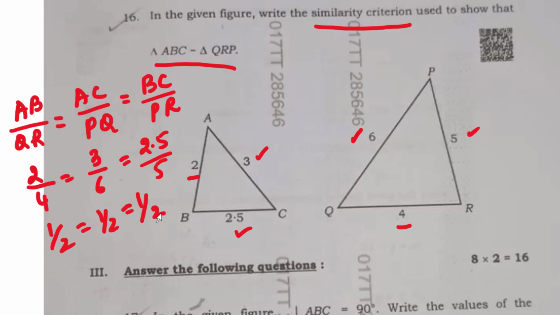So the ratio is the same for both the triangles. If you see the corresponding sides, then you say that these are similar triangles. Okay, clear, right? So what is the similarity criterion here? This is the similarity criterion.